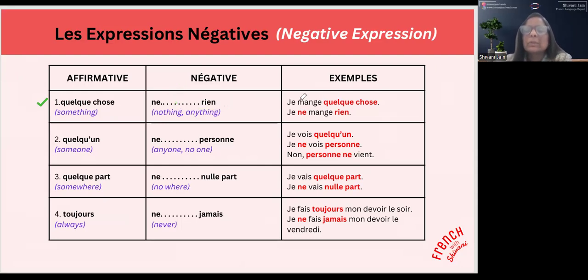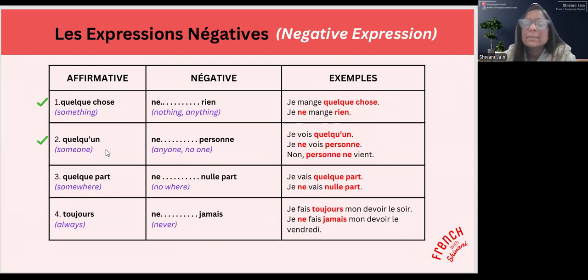Ok, par exemple, je mange quelque chose. I eat something. Je ne mange rien. I do not eat anything. Je ne mange rien. So instead of ne pas, you are placing ne rien. Okay, so quelque chose devient ne rien.